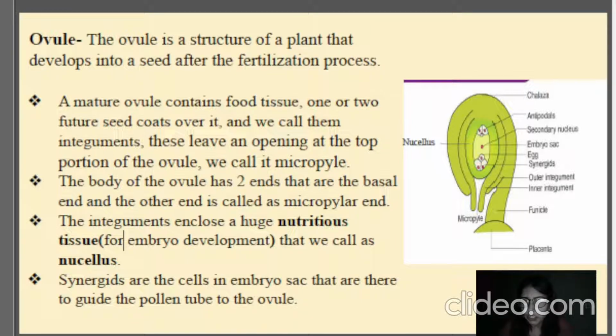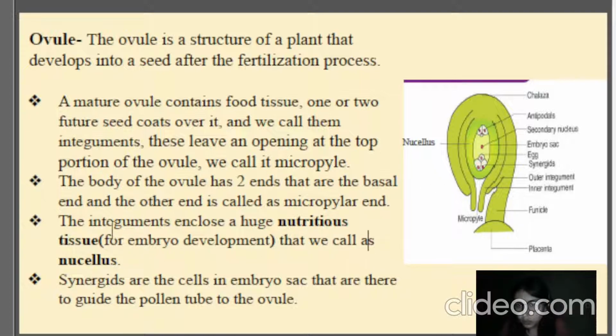So we can say that a mature ovule contains food tissue. One or two future seed coats will be there that will be covering it, and we call them integuments. We have discussed 2 integuments, so we are calling them 2 seed coats, and these leave an opening at the top portion of the ovule, which is called the micropyle, or micropylar end. The body of the ovule has 2 ends: the basal end, which is the chalazal end, and this part, the micropylar end.